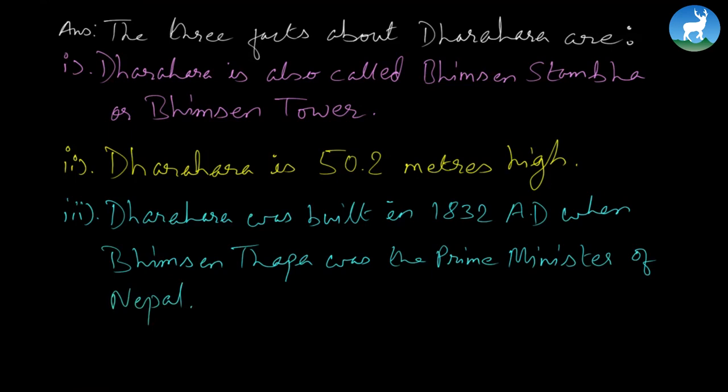And remember one thing, when you write answers like this, never begin your answer saying it is also called Bhimsen Stamba, alright? You'll always have to mention what it is that is called. So always be very specific with the answer. You can however use it if you are to begin the second sentence here. Dharara is also called Bhimsen Stamba or Bhimsen Tower. Now if you write this in your second sentence, it is 50.2 meters high. But you cannot begin your answer with it.